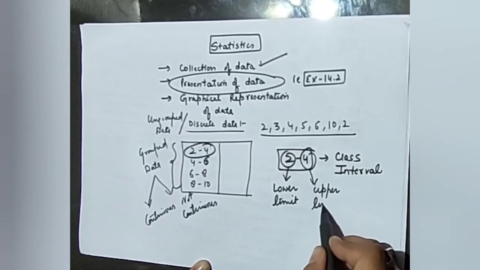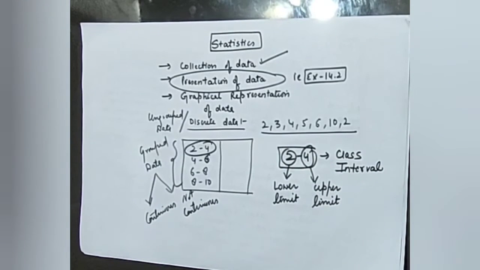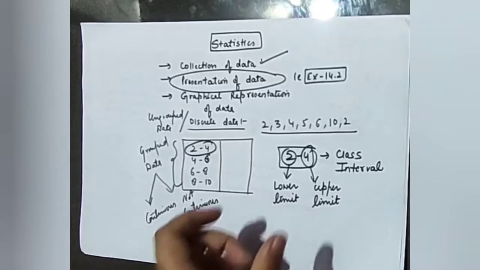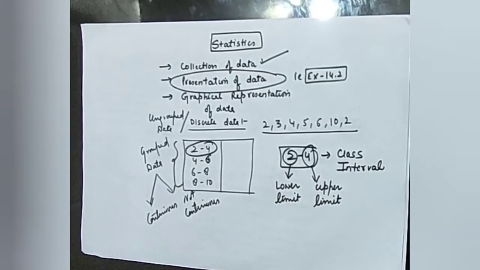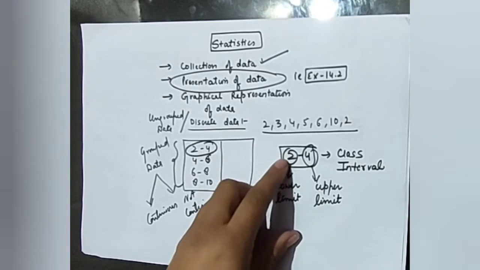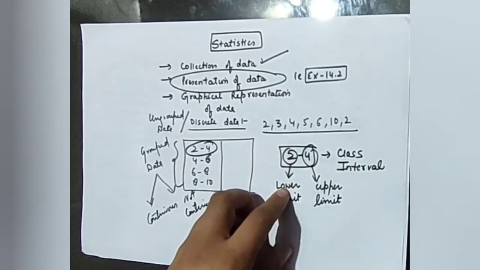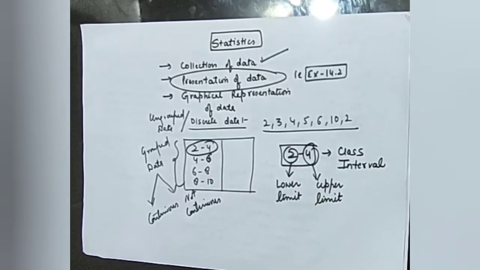So a particular group is known as a class interval, and I hope all of you have the concept of these things.